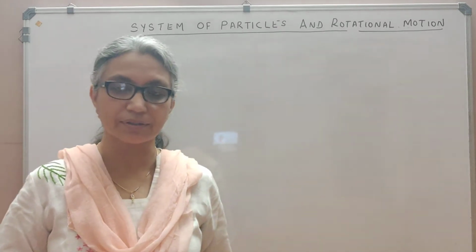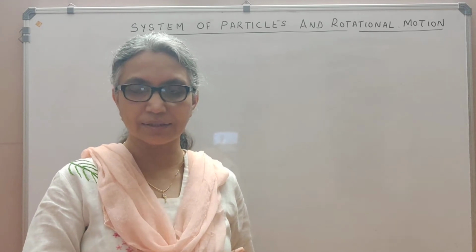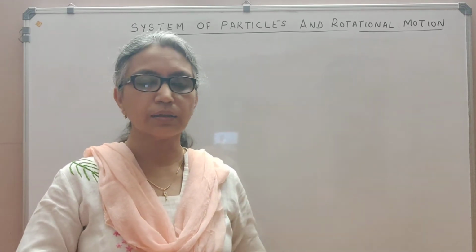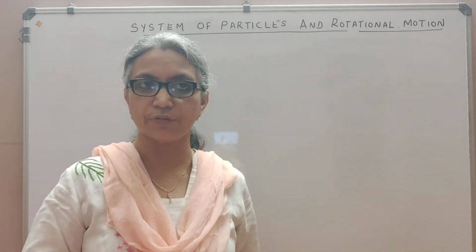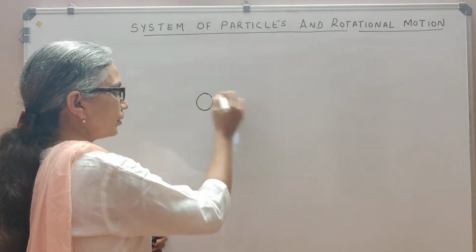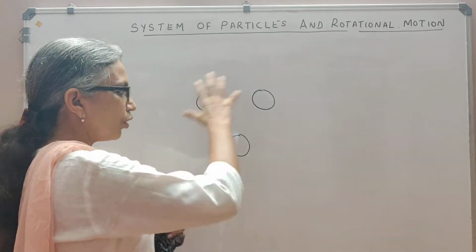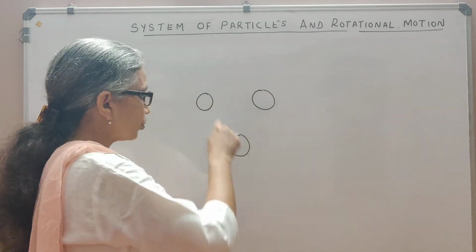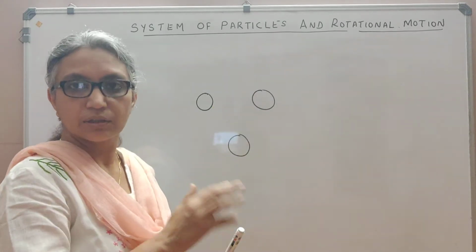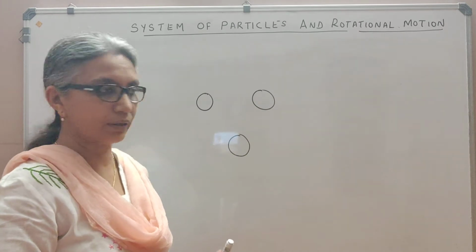When I talk about a system of particles, there are two types. You can either have a discrete system of particles where the particles are separated from each other. For example, suppose you have three balls of the same mass or different masses. They can form a system of particles, and each one of them is separated from the others. This is what you call a discrete system of particles.